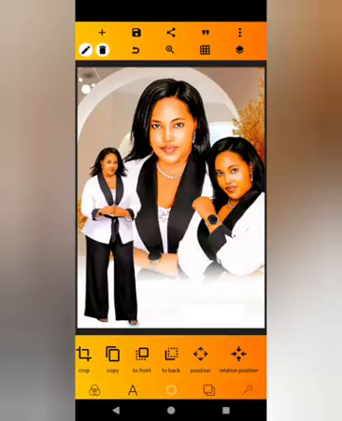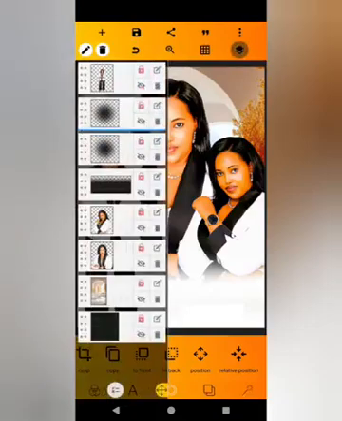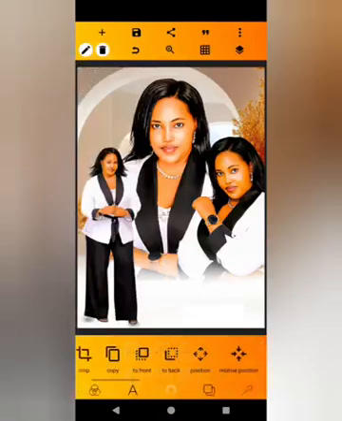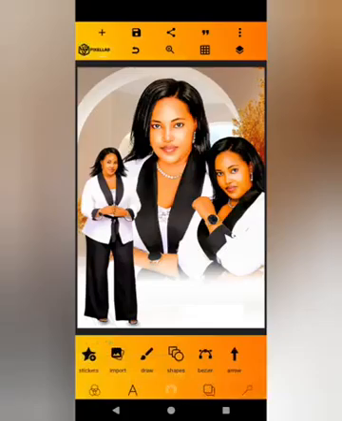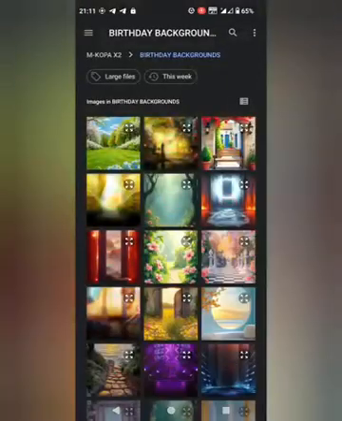Copy it, send it to the back, and then you can use that relative position to move it below, and then you balance it. After that, I'm going to click on this, and then I bring in this icon.